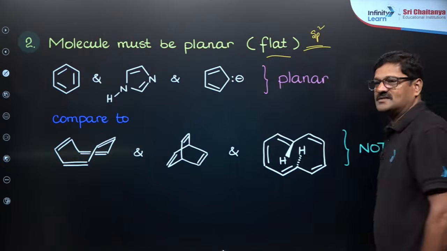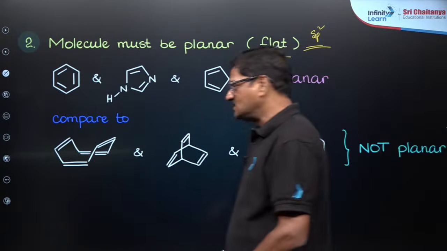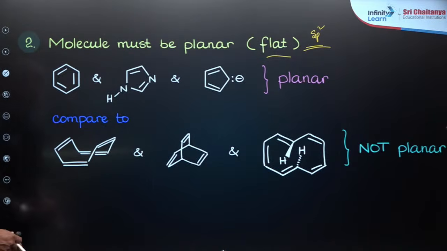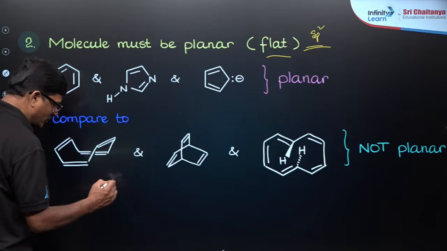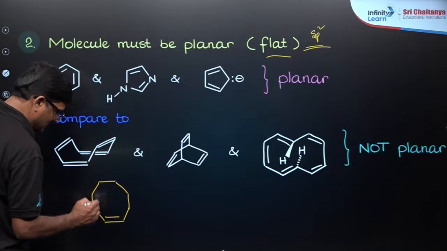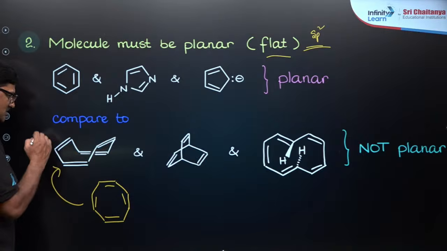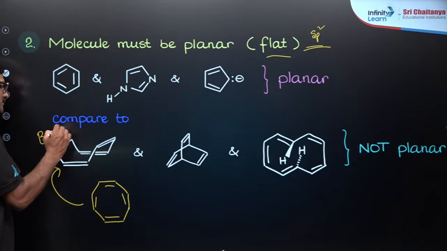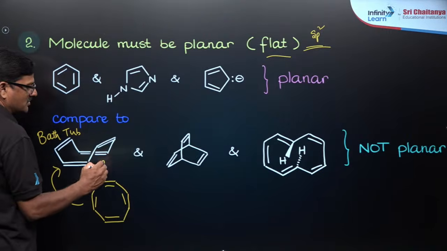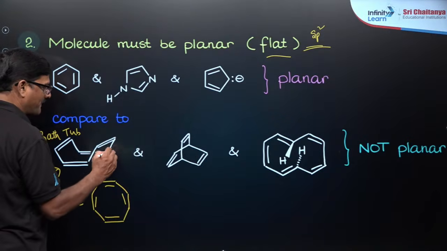Cyclopentadienyl anion is a planar structure. And you see, this is a bathtub cyclooctatetraene. This structure will be shown in the examination, and you will be tested on whether it is aromatic or non-aromatic. This structure actually appears like a bathtub, and due to its non-planar nature, it is non-aromatic.